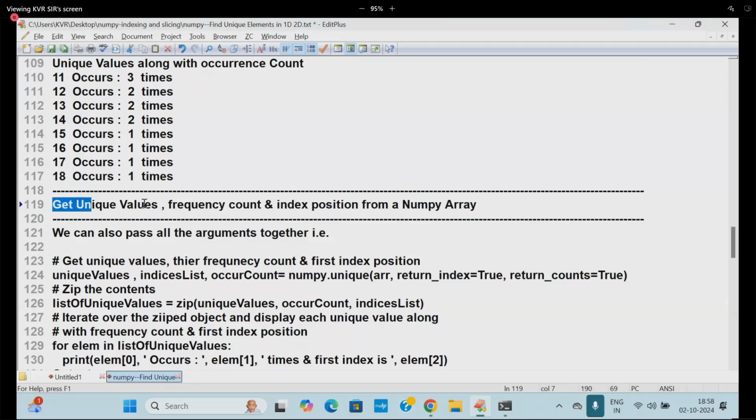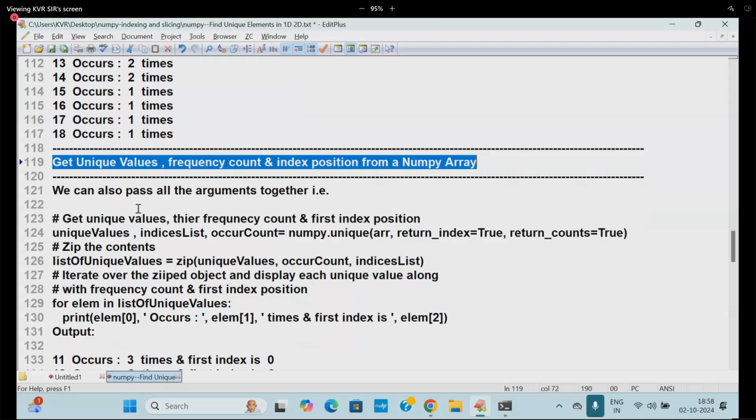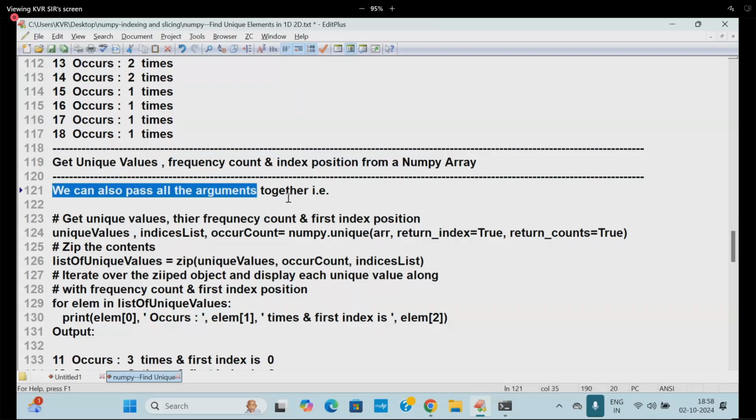Here I am writing another thing. Get unique values, frequency count and index position, all three. We got the unique values, we got the index, and we got the frequency count. All three I want. We can pass all the arguments together.